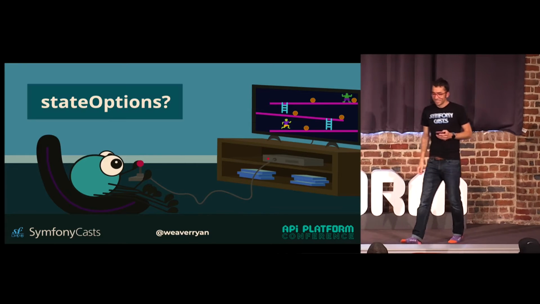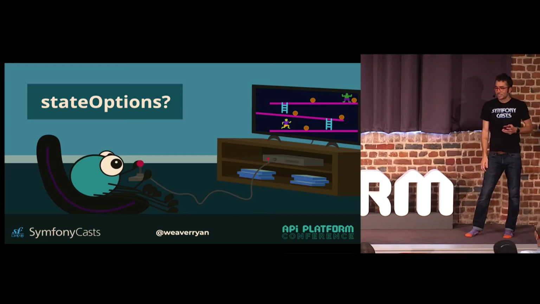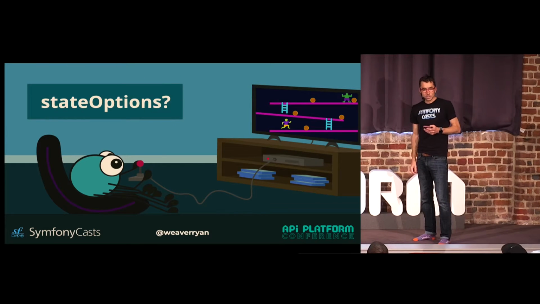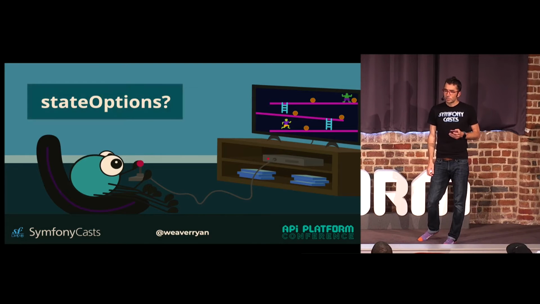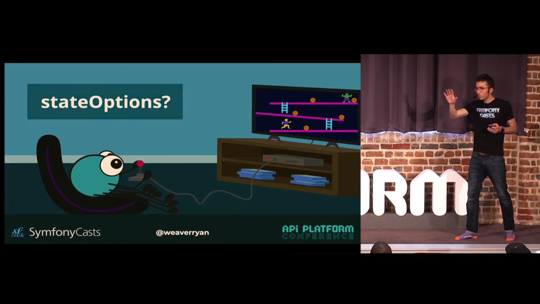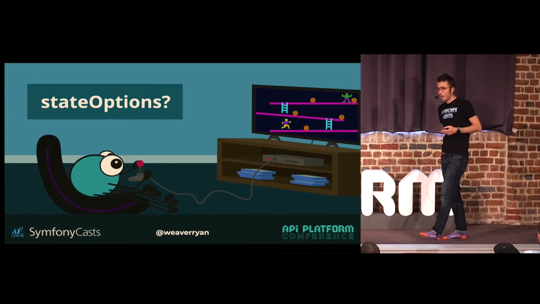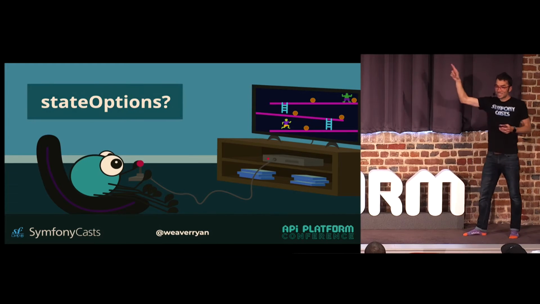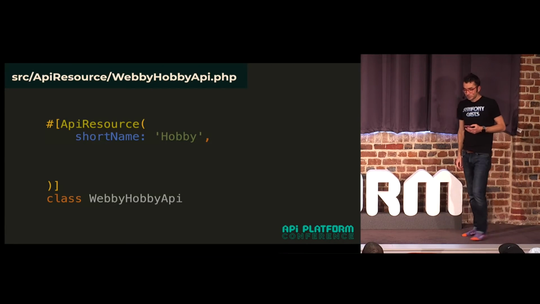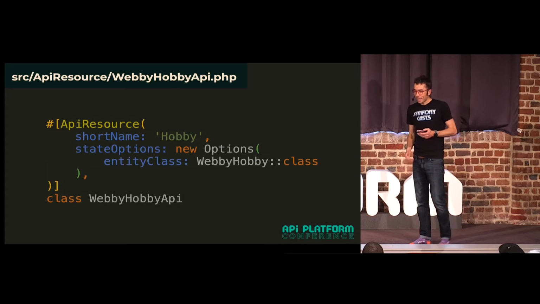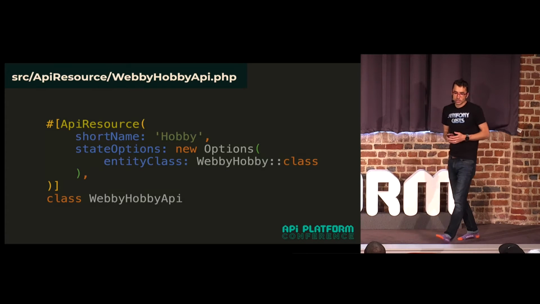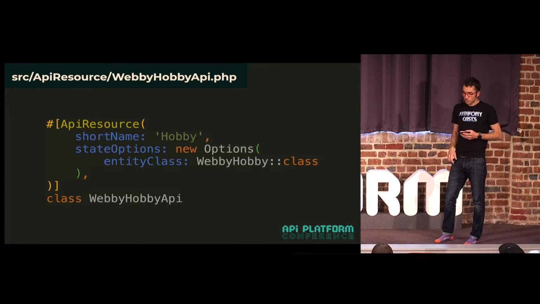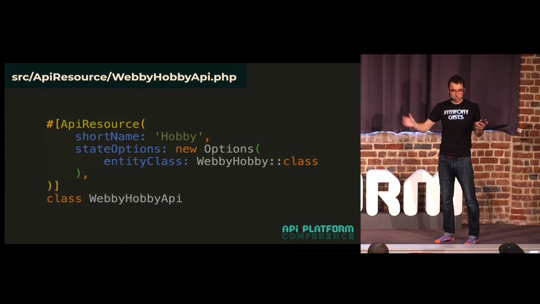Okay. And he says, wait a second. I saw this thing about state options on an obscure pull request by some core team member who might be in the 4th row who added this feature to API Platform, but it's not documented yet. This is the answer here. So let's go back here, and now we're going to add this thing. Okay, so Antoine talked about this or showed this briefly in his presentation yesterday. So we're going to add state options, new options, entity class, Webby, hobby, ::class.